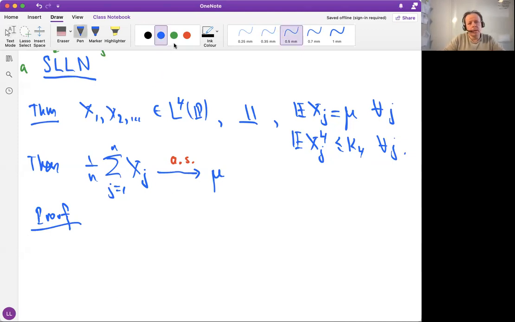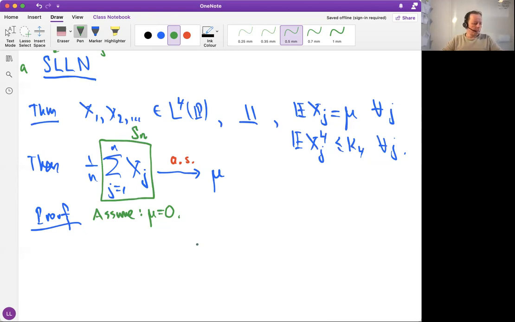Proof. Let's make one simplification. Assume that mu is equal to 0. It's a constant. Let's assume that we normalize things so that this constant is 0. It helps us with the notation. And as before, let's call this sum Sn. Let's now call E the event that we look at.